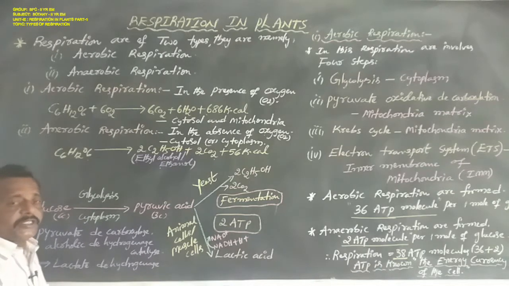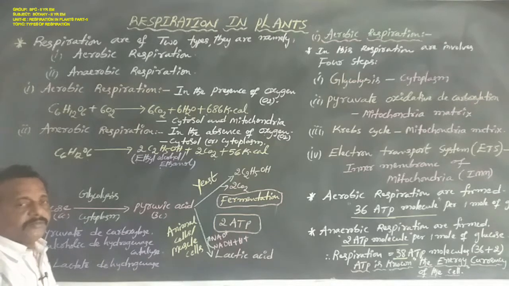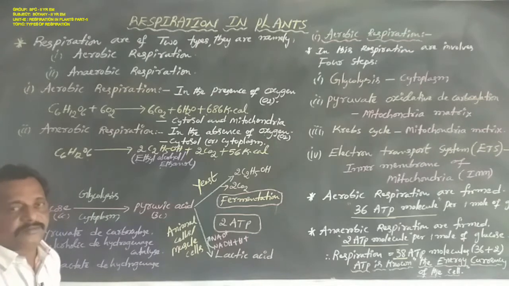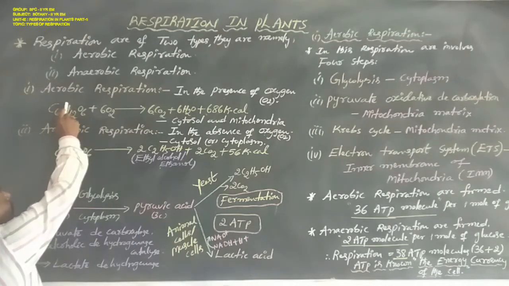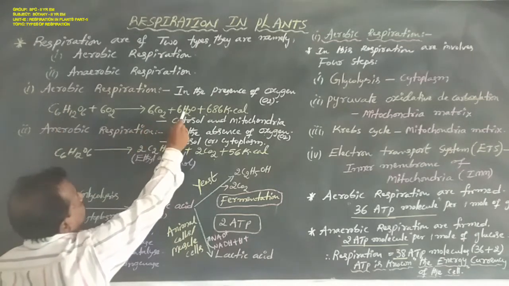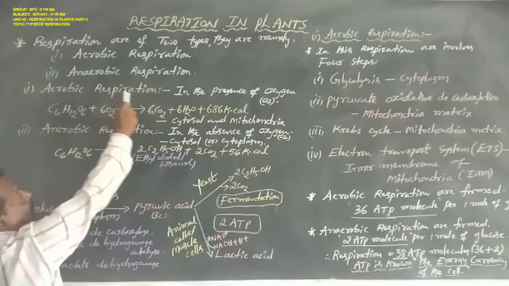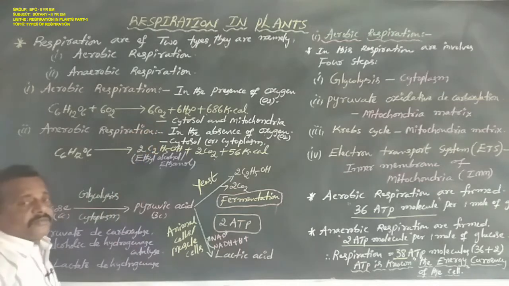In aerobic respiration, a high amount of energy is produced, approximately 686 kilocalories. In anaerobic respiration, a lesser amount of energy is formed, approximately 56 kilocalories. In aerobic respiration, the end products are carbon dioxide and water, that is CO2 and H2O.